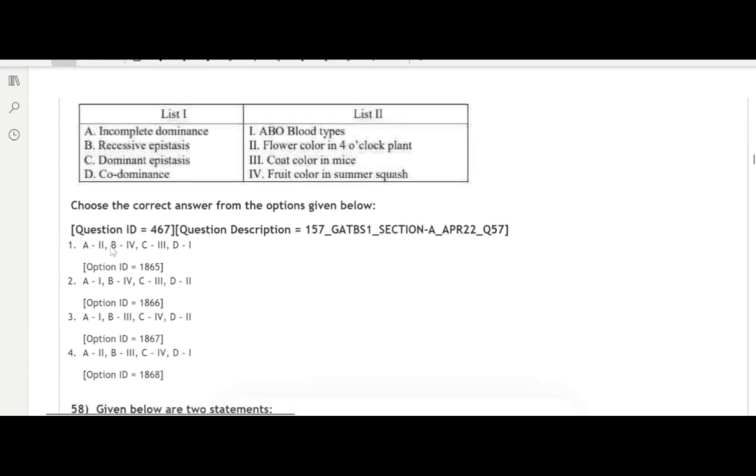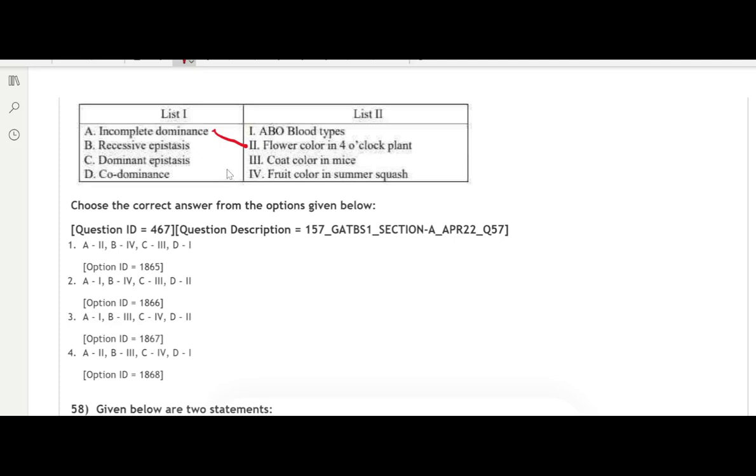Question number 57. Match items in list 1 with items in list 2. As you can see in this table, list 1 contains incomplete dominance, recessive epistasis, dominant epistasis, and codominance. So we have to match the items of list 1 with list 2. In case of incomplete dominance, the very famous example is the flower color in the four o'clock plant, which shows 3 different phenotypes depending on the genotype combination.